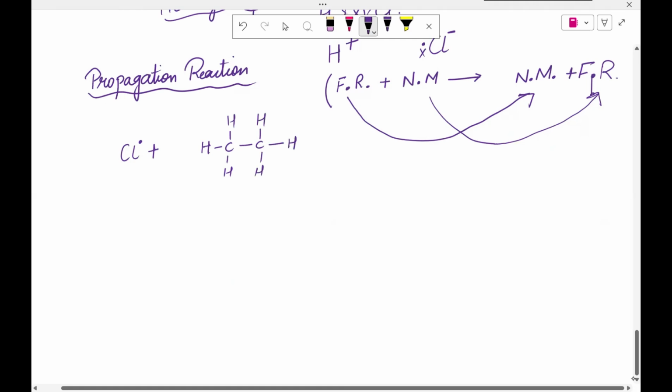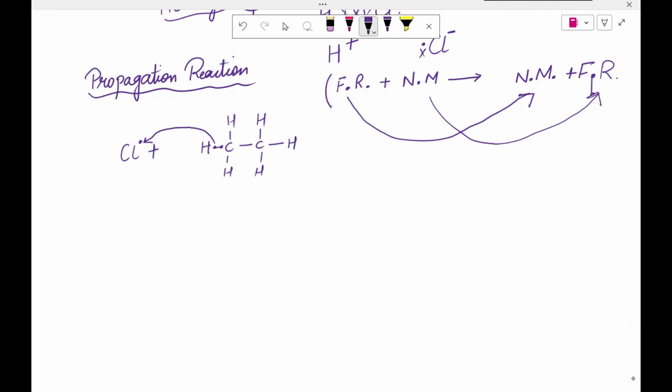So what happens now? As this radical comes near to this place, there is a bond here which is going to be broken. We know they have shared an electron pair. So this hydrogen would break away, and it is going to make a bond with this chlorine. Is that clear?